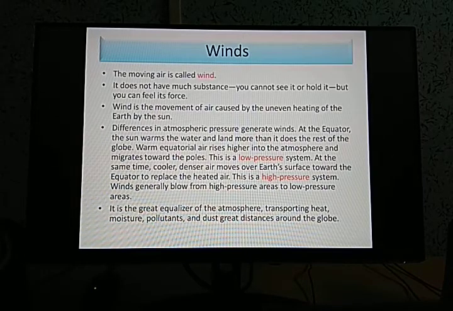And as a result of this movement of the winds across the globe, there are different weather changes at different times of the year. So as a result of which the weather fluctuates, the climate of the region also fluctuates. So all these things are dependent upon the movement of the wind. So I hope you are now clear with the term called wind. So moving on to the next.